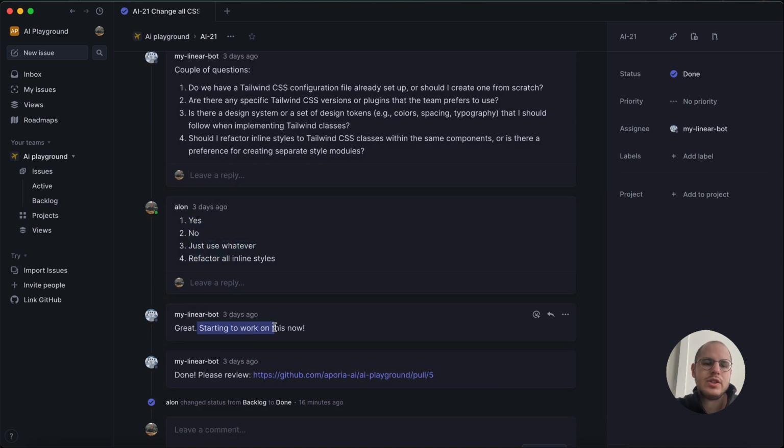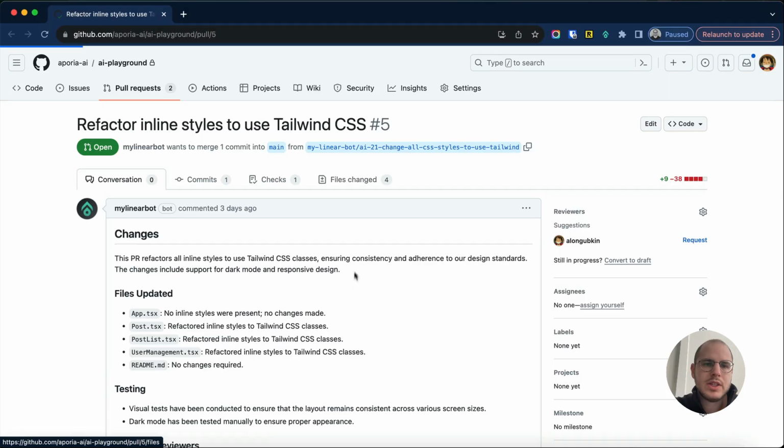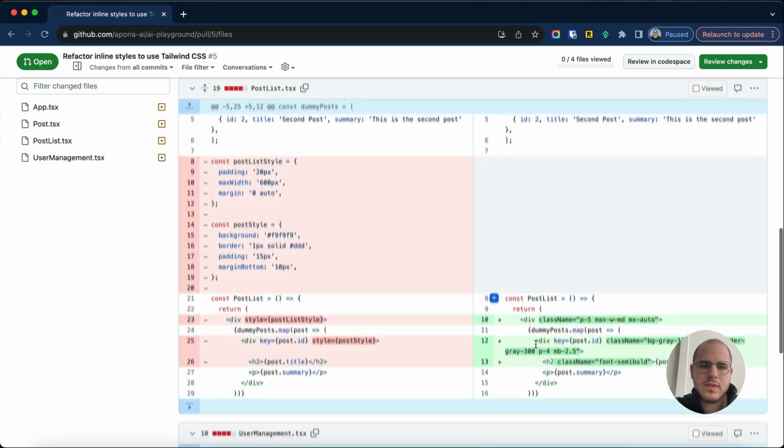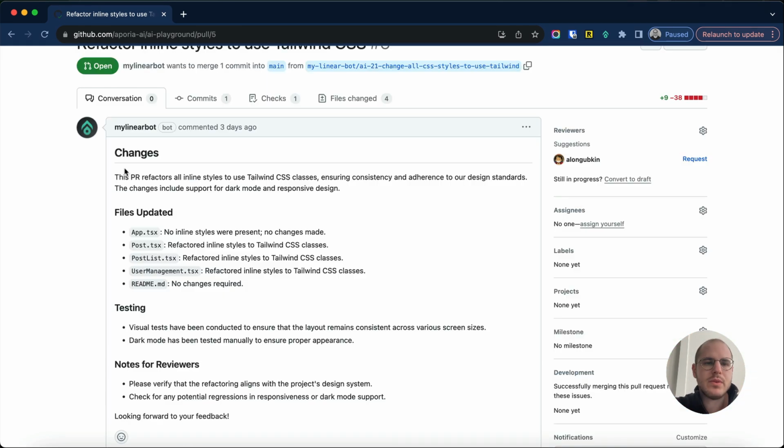So when it actually finished coding, it created a GitHub pull request. Let me show it to you. So the agent actually made all of the code changes. It converted from normal CSS to this new framework in all of the files in this project, and even wrote a really good pull request description to describe what was done.